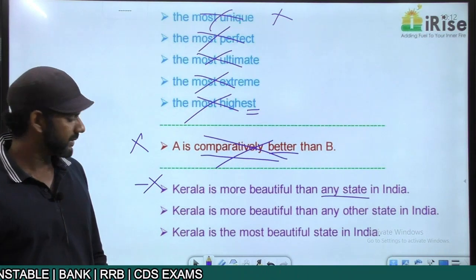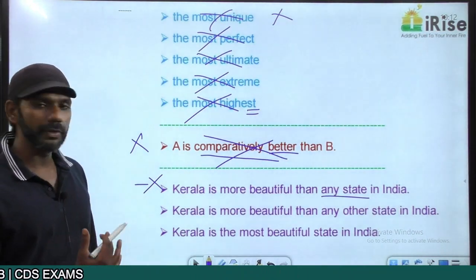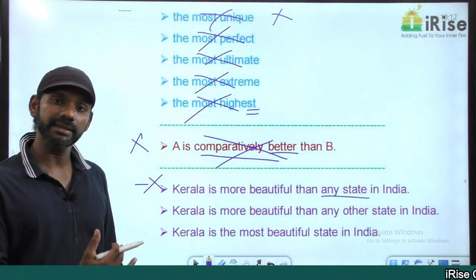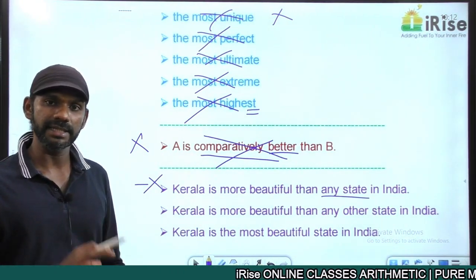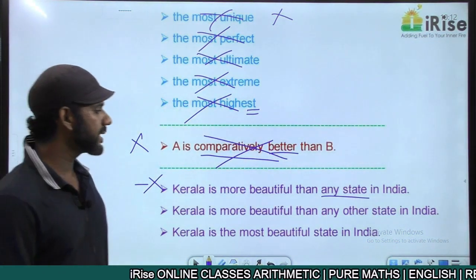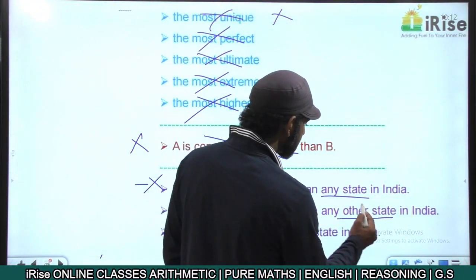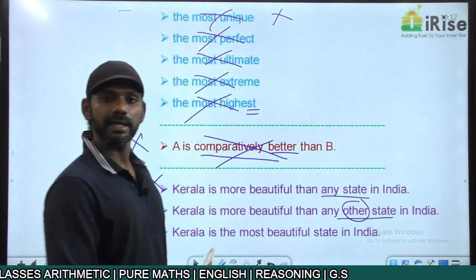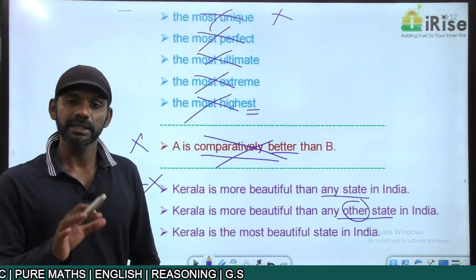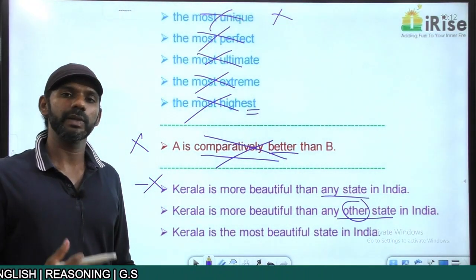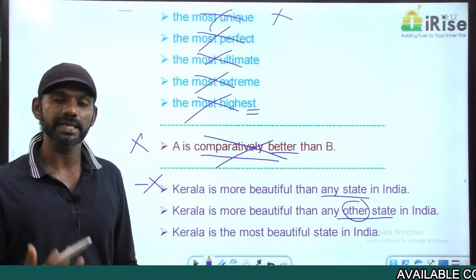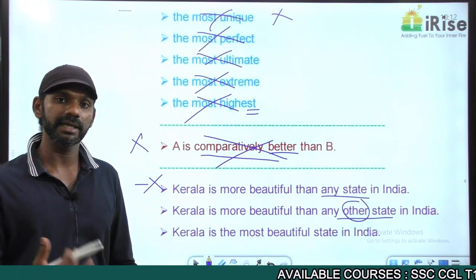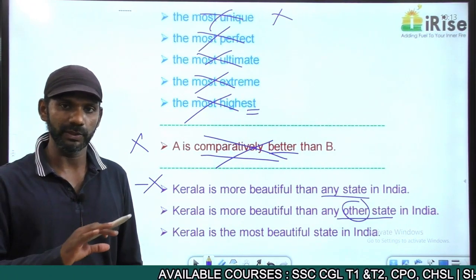Come to the second one. Kerala is more beautiful than any other state in India. From this sentence, is Kerala a state in India? Yes, because I said any other state in India, that means Kerala is also a state in India. The meaning is completely fine. Now, any other states, any other boys, any other girls, any other cars, any other houses, all these are wrong usages.